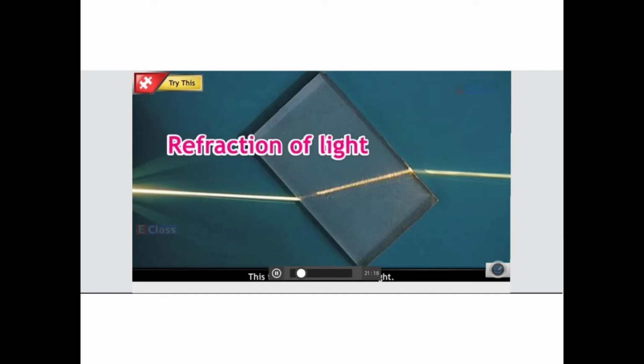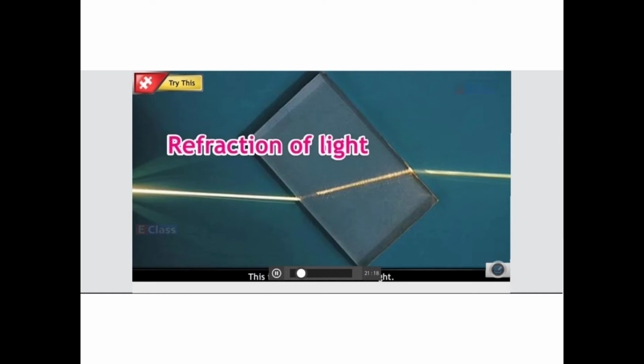You can have activities like you take a 5 rupee coin and drop it in a metallic vessel, and you will observe that the coin appears to be a little above the surface, right? All these things show the refraction of light. So many more experiments you can do at your home. Now let us come to the experiment which we are supposed to study.